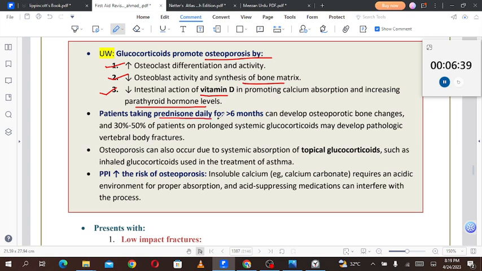Patients taking prednisone daily for more than 6 months can develop osteoporotic bone changes, and 30 to 50% of the patients on prolonged systemic glucocorticoids may develop pathologic vertebral body fractures. Osteoporosis can also occur due to systemic absorption of topical glucocorticoids such as inhaled glucocorticoids used in the treatment of asthma, and proton pump inhibitors increase the risk of osteoporosis.